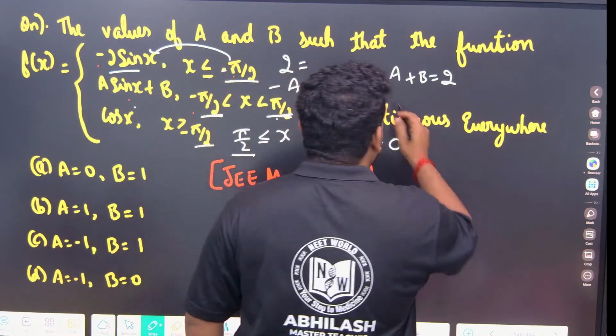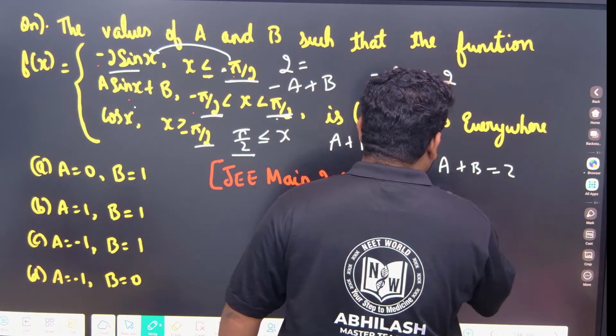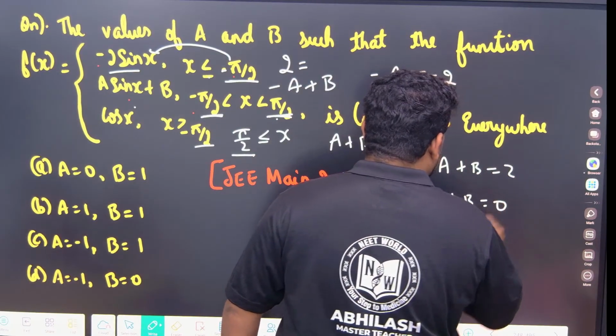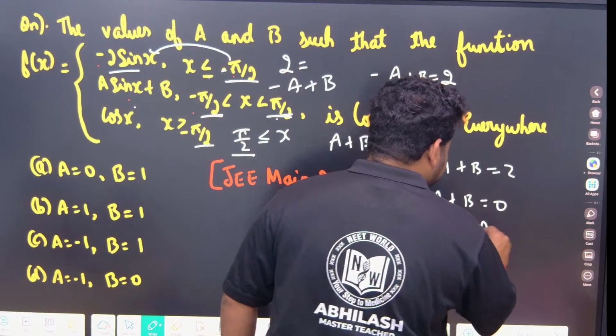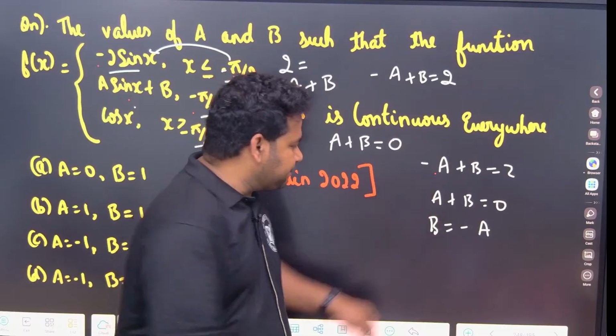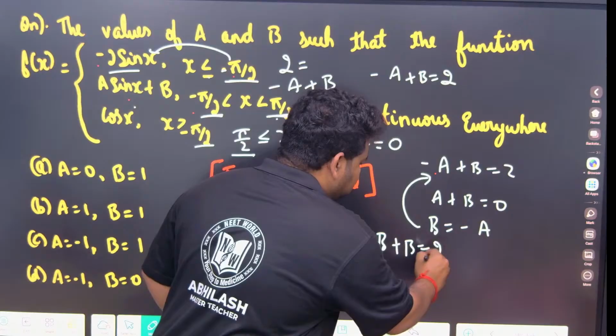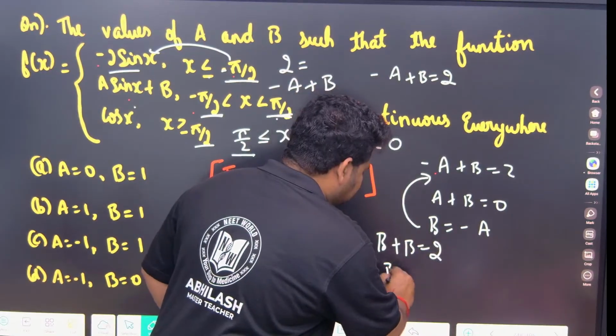So we got what? Minus a plus b is equal to 2. A plus b is equal to 0. I can write what? B is equal to minus a. Here minus a is there. Instead of minus a I can put b value. So b plus b is equal to 2. So 2b is equal to 2. B will be equal to 1.